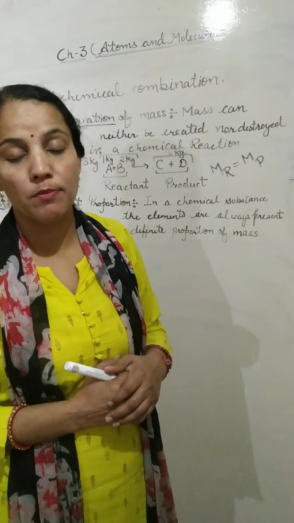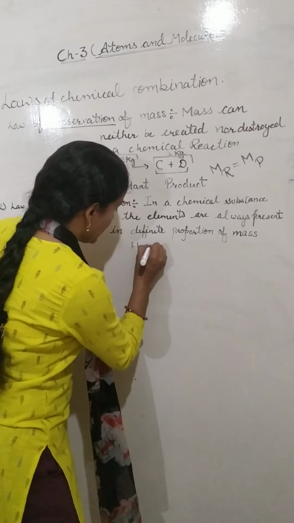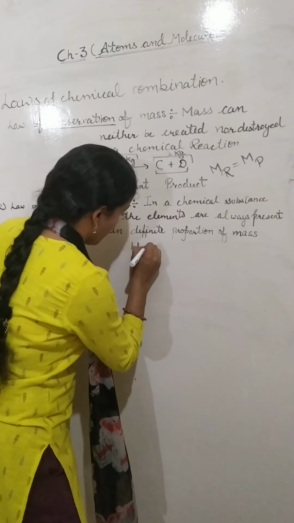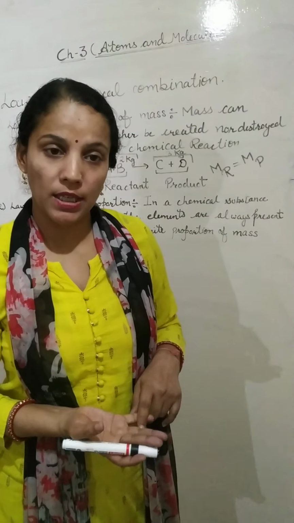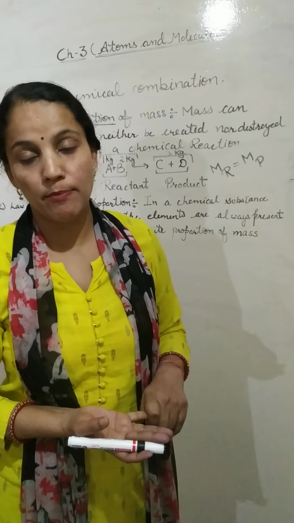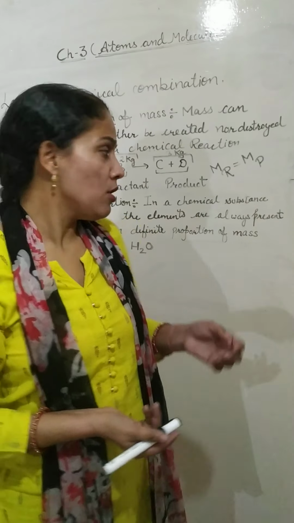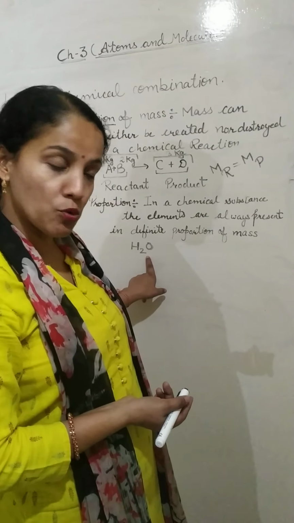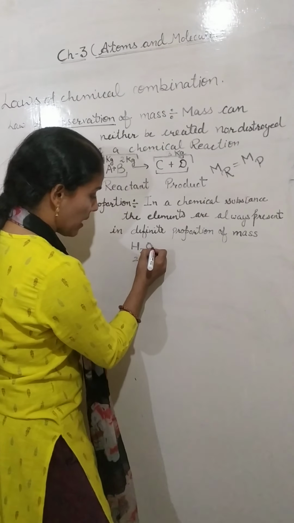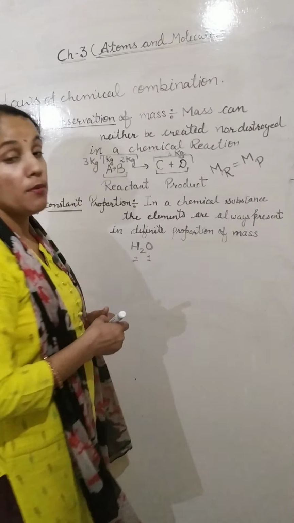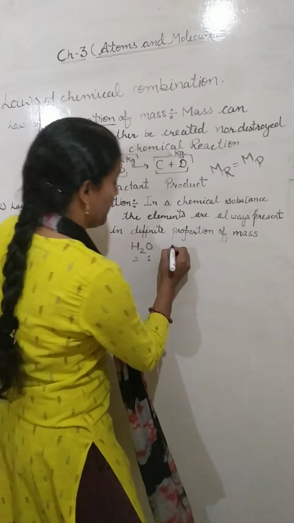For example, if I take the example of water, what is the formula of water? That is H2O. You can take water from anywhere, from your tap, from any well, or tube well, or from any ocean. The formula is always H2O. Here how many atoms of hydrogen? That is 2, and how many atoms of oxygen? That is 1. But according to the ratio of their mass, what is the mass of hydrogen?